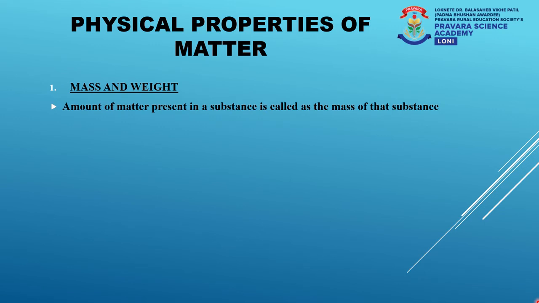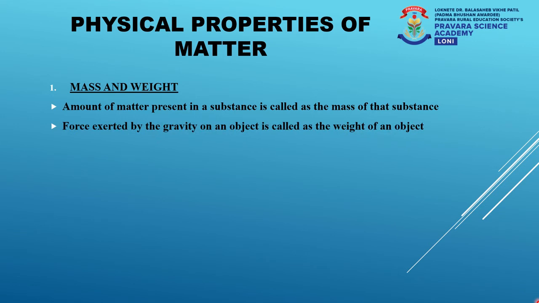What is mass? Mass is nothing but the amount of matter present in a substance. So, the amount of matter present in a substance is called the mass of that substance. And what is weight? Weight is the force exerted by gravity on an object. So, the force exerted by gravity on an object is called the weight of an object. As we see, mass and weight are two different concepts with two completely different definitions.